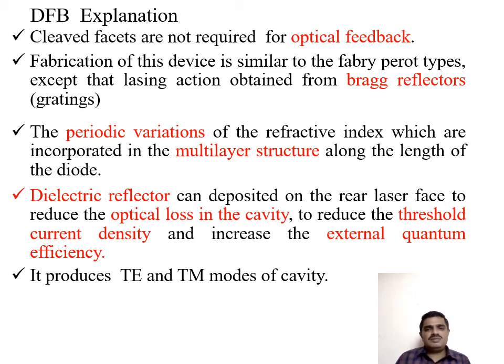Fabrication of the device is similar to the Fabry-Perot type, except the lasing action comes from the Bragg reflectors, which I have already annotated in our previous image. There is a periodic variation of refractive index incorporated with the multi-layer structures: the substrate, confinement layers, and lasing action layers, which have also been represented. Periodic, continuous variations exist in the refractive index.